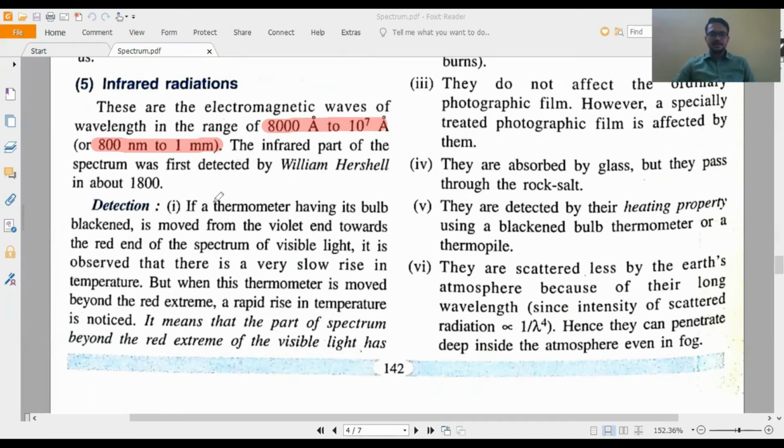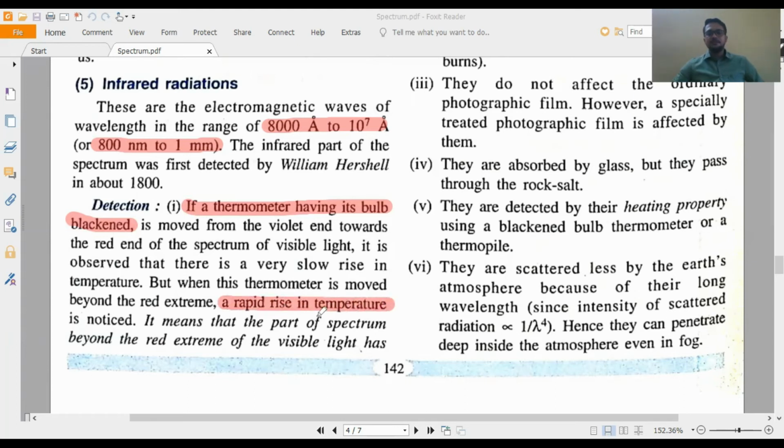Now come to detection. Detection is with a thermometer having its bulb blackened. If this thermometer is kept in a region where infrared radiations are there, then you will see a rapid rise in temperature.